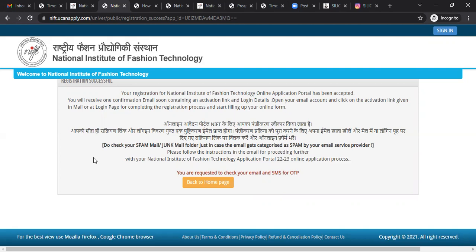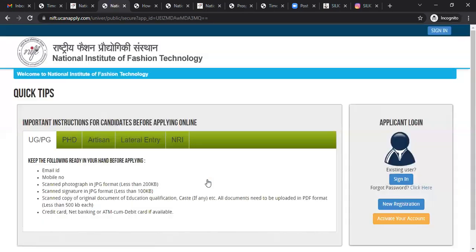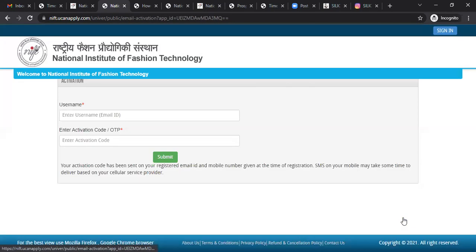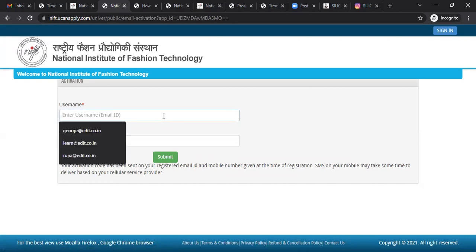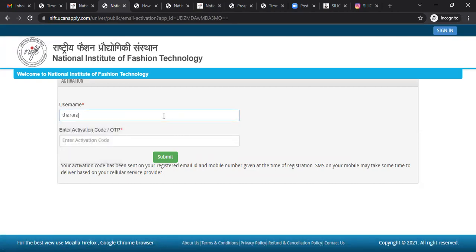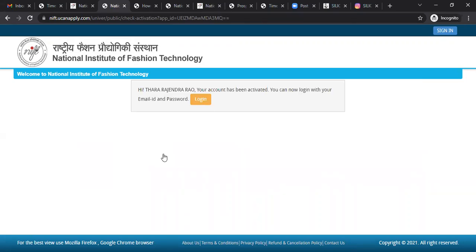So you might have received an OTP and an activation link. So there are two methods. Either you can go to your email ID and click on that activation link, or you can go to the home page. This is activate your account. If you click here, you need to enter the email ID and the OTP which you have received on your phone. Yeah, your account has been activated.